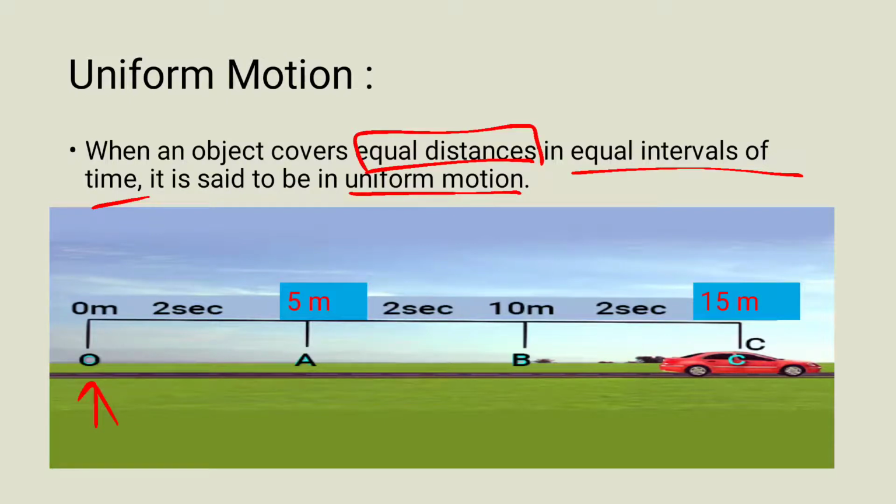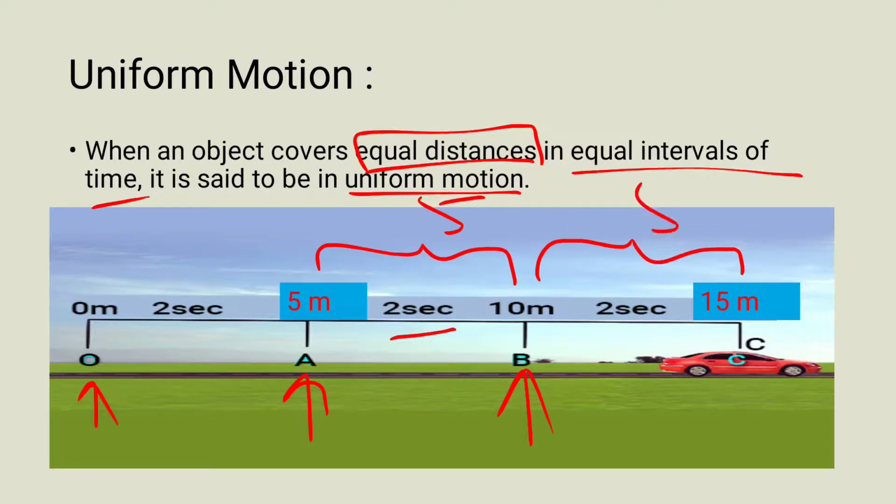Now after 2 seconds it has moved to position B, that is 5 meter apart. Then after again 2 seconds it moved to position C. The car initially was at O position, then after 2 seconds it has traveled 5 meter. Then another 2 seconds it traveled another 5 meter, that is 15 meter finally from the initial to the final. So the body is covering equal distance in equal interval of time. So the body is said to be in uniform motion.